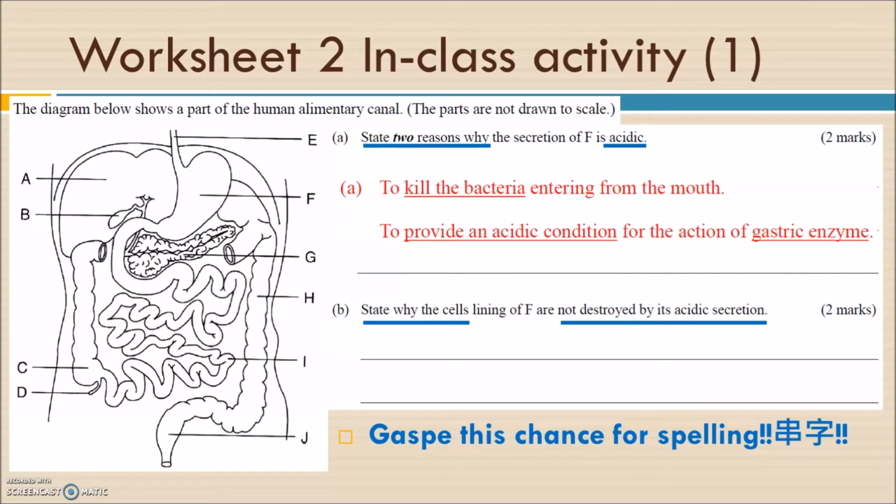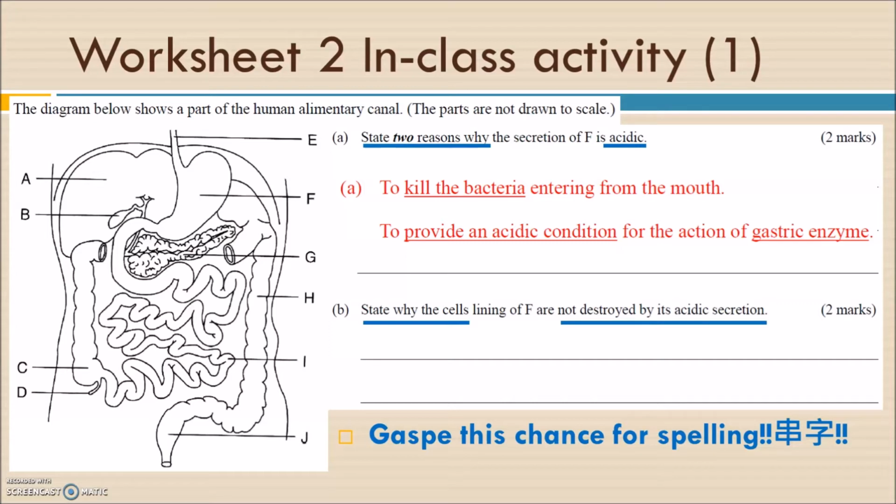The first reason is to kill the bacteria entering from the mouth, for example in the food or anything we drink. And also the hydrochloric acid in the gastric juice provides an acidic medium, an acidic environment, for the enzymes to work in, for the protease working in the gastric juice, so they can work at an optimum or suitable pH.